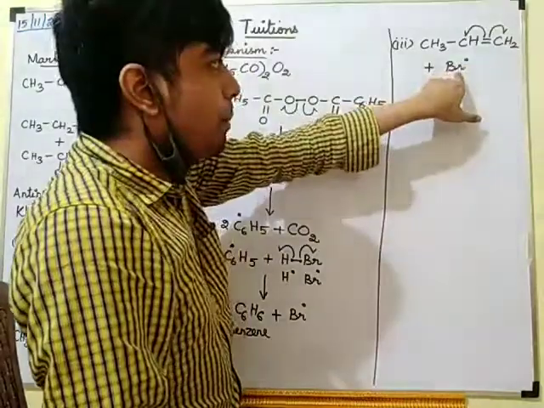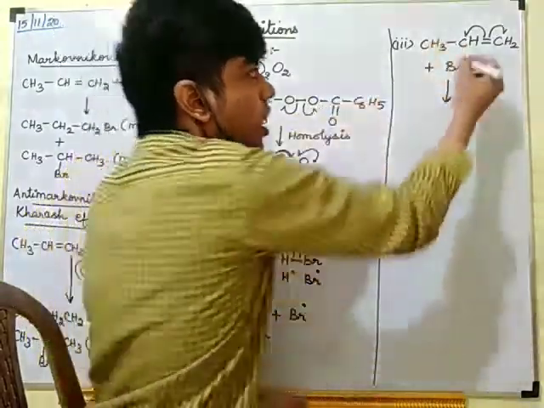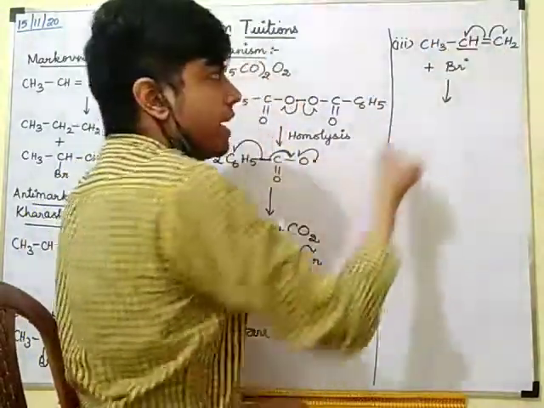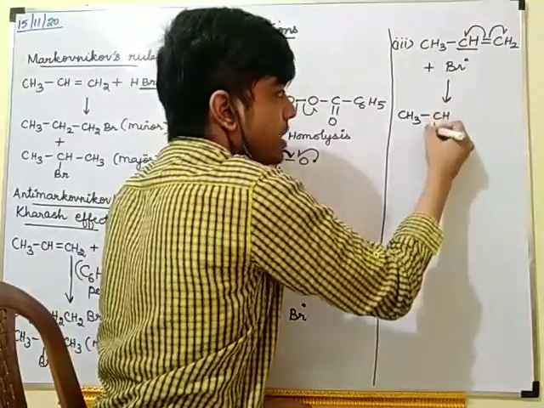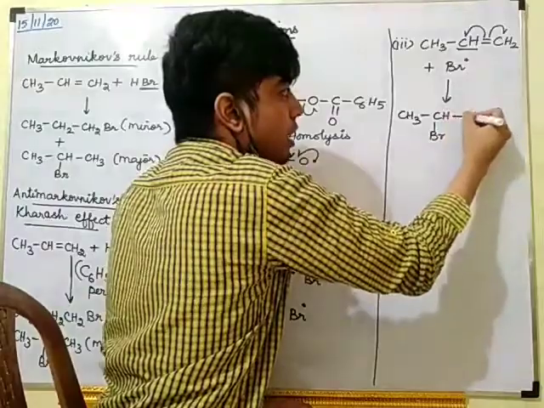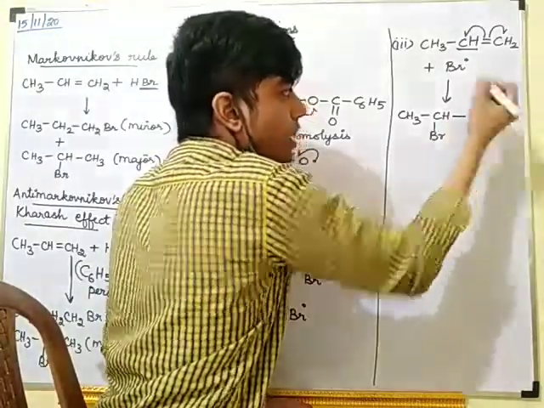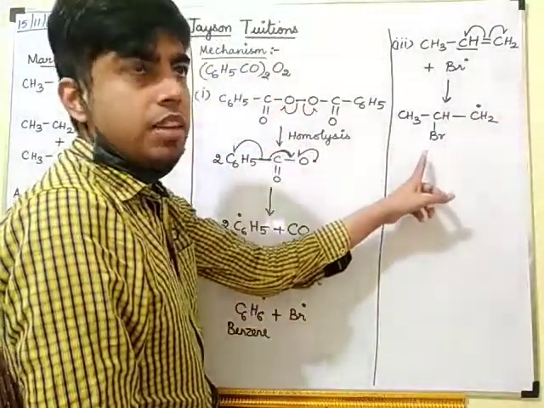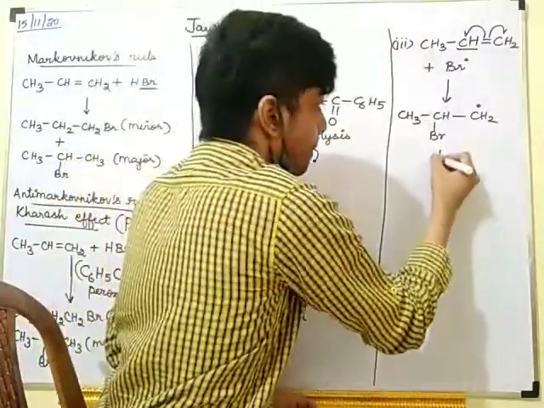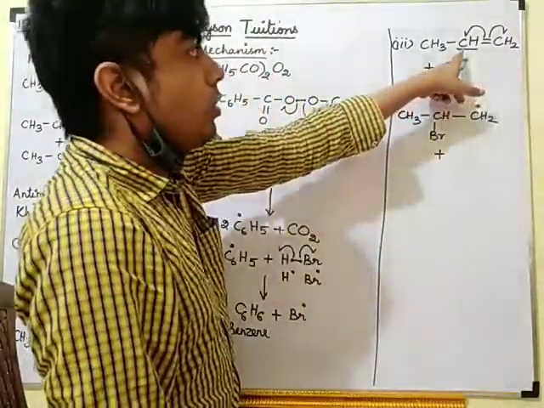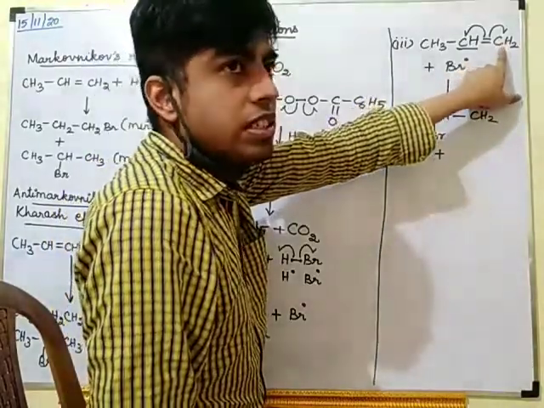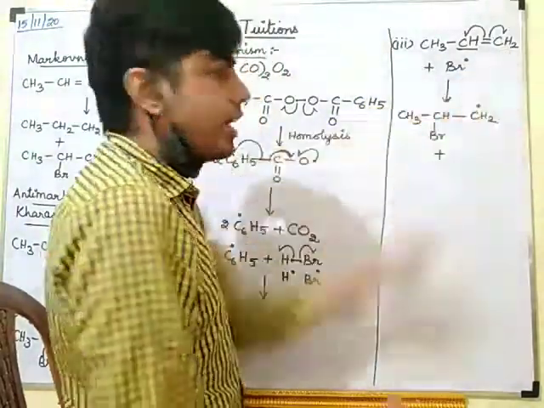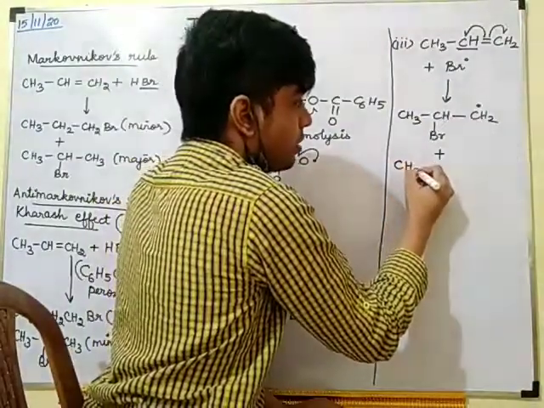Okay, so if the Br combines with the dot on this side, what will I get as product? CH3 CH Br single bond CH2 with one dot. Yes or no? And now if the Br dot combines with the dot on the other side, what will I get as product?